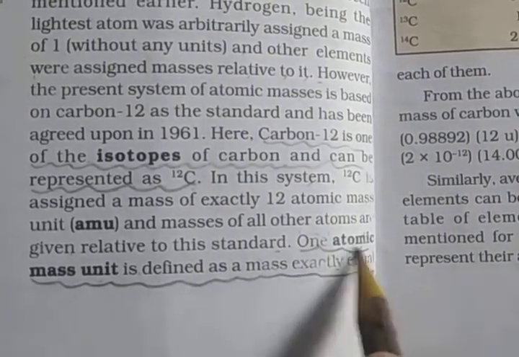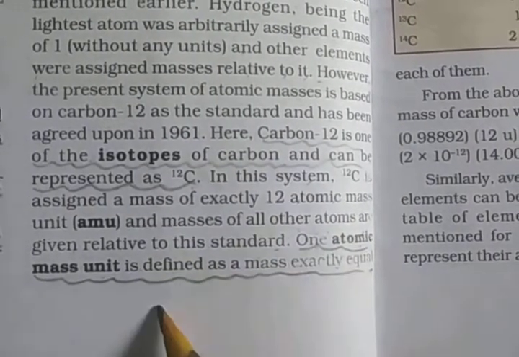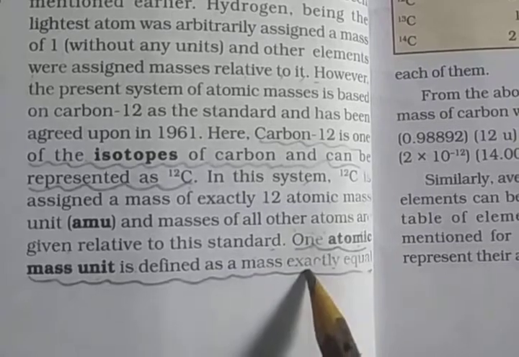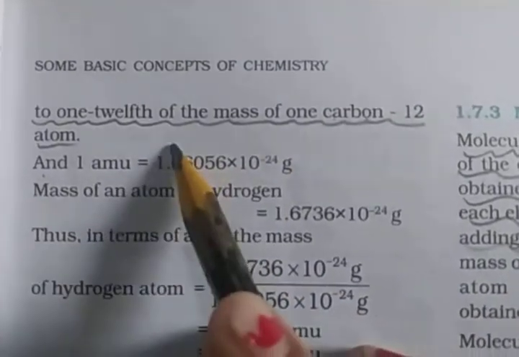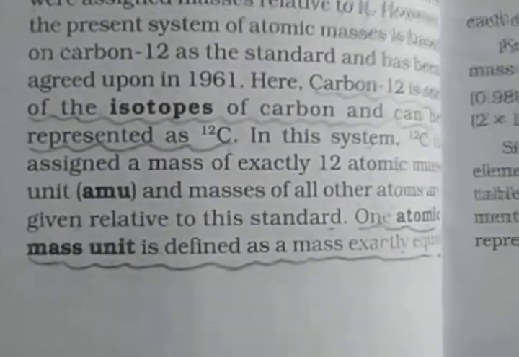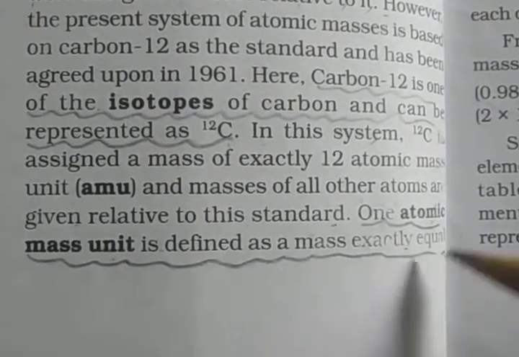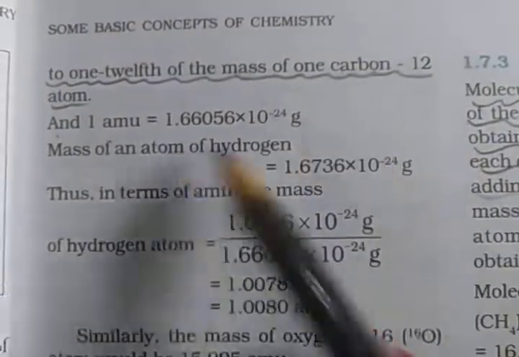Now the definition of the atomic mass unit, AMU. One atomic mass unit is defined as a mass exactly equal to 1/12 of the mass of one carbon-12 atom. Clear?